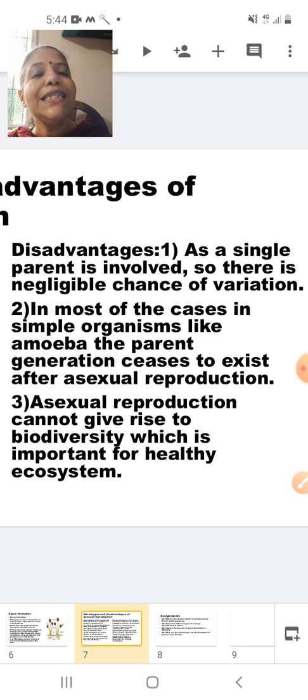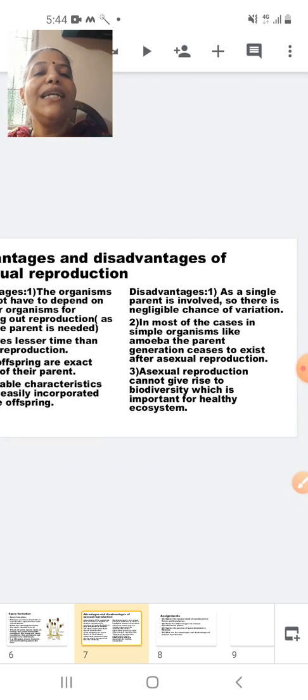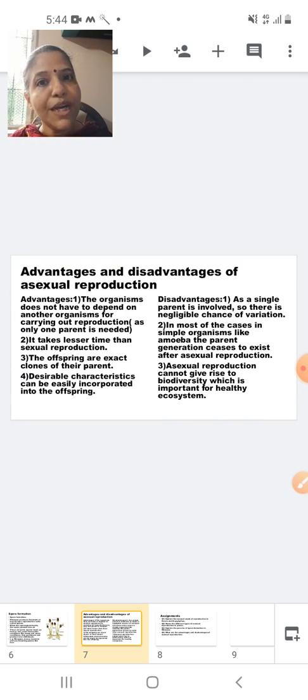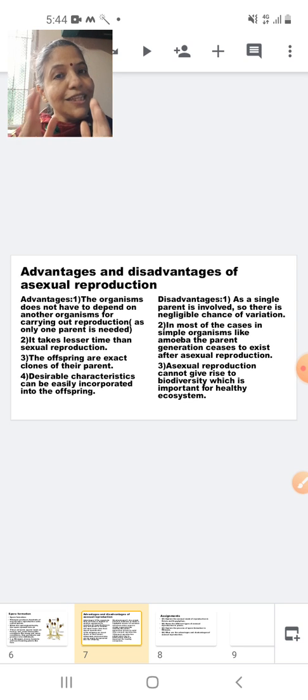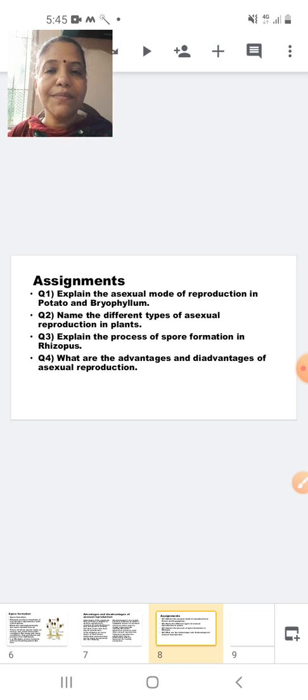In most cases, in simple organisms like amoeba, the parent generation stops existing after asexual reproduction, because the parent itself divides to form two cells. Asexual reproduction cannot give rise to biodiversity, which is important for a healthy ecosystem. Okay, so these were the advantages and disadvantages of asexual reproduction. So students, we have successfully completed the asexual reproduction part of this lesson. Now let us look into the assignment questions.